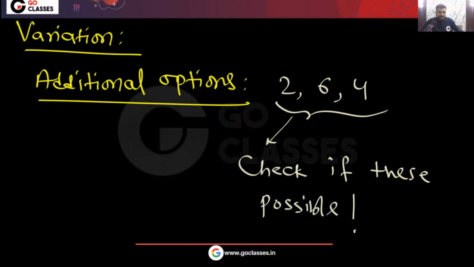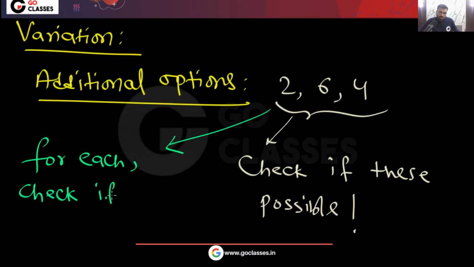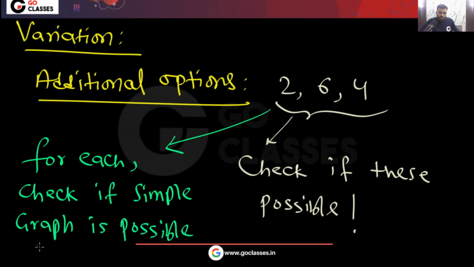Okay, so check if these are possible. For each, you are going to apply Havel Hakimi. Check if a simple graph is possible or not, yes or no, for each of them. For that you can apply the Havel Hakimi algorithm.